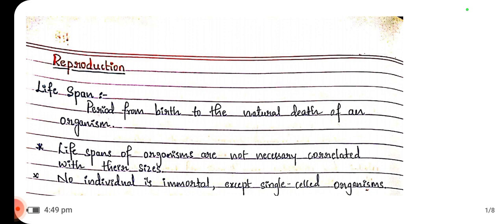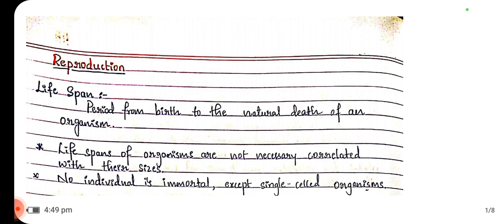So, what is lifespan? Lifespan is a period from birth to the natural death of an organism. It's just a period or a time that starts from the birth of an organism to the natural death of an organism.